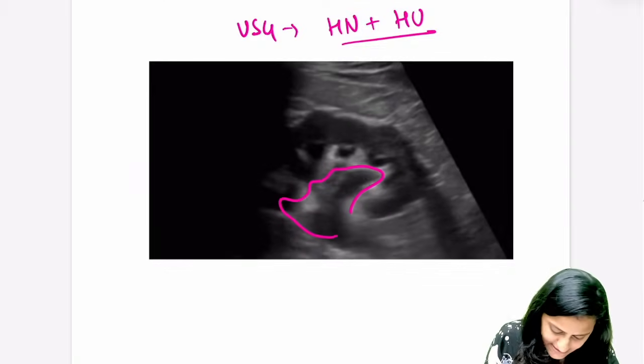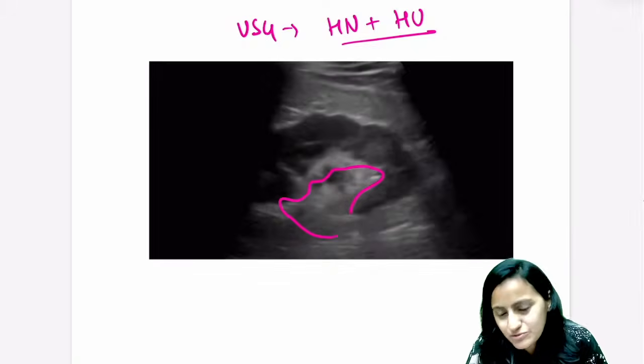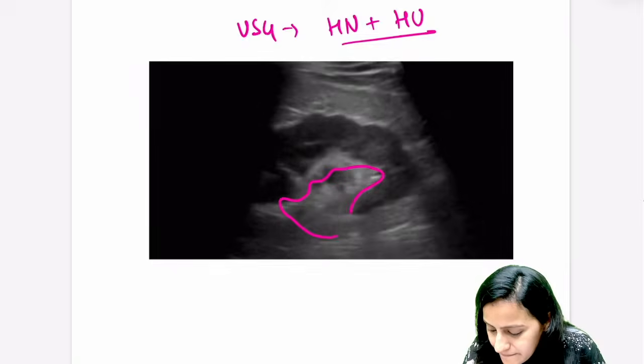Beaded appearance, this is just a normal appearance of the kidney that you have there, right? That is the appearance of the renal surface, the renal cortex.